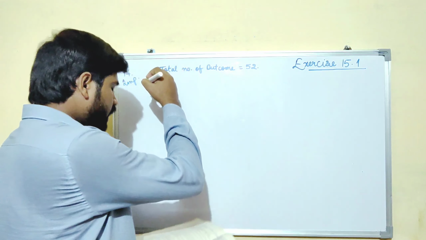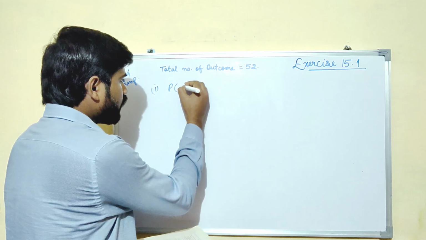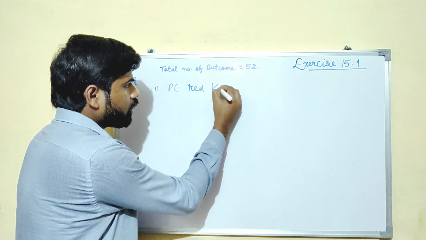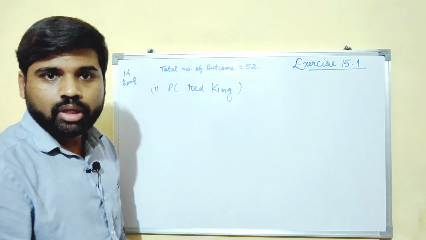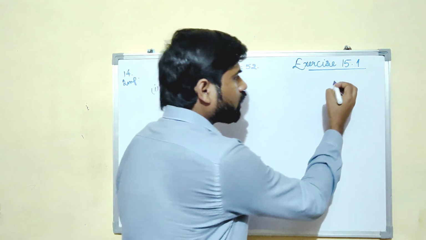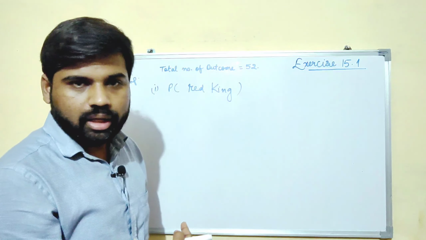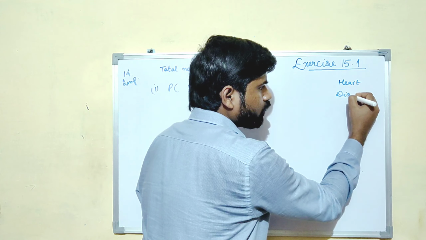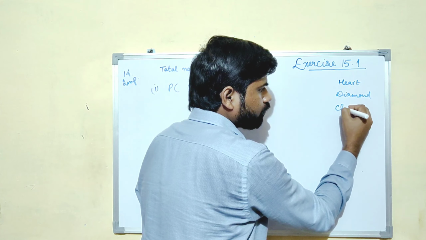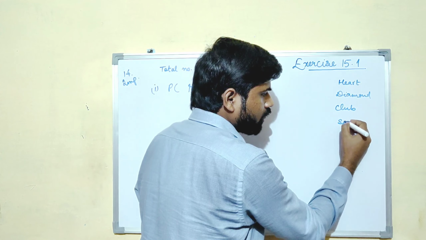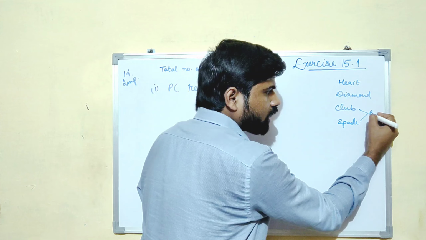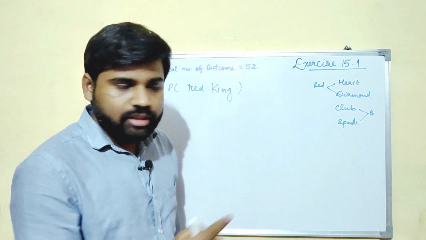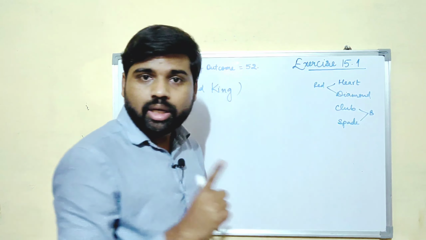In the first part, they need a king of red color. Probability of getting a red king. So as you know, there are 4 types of cards in the pack, right? One is heart, diamond, club and spade. These 2 are black in color, right? And these 2 are red in color. Each set has 1 king.